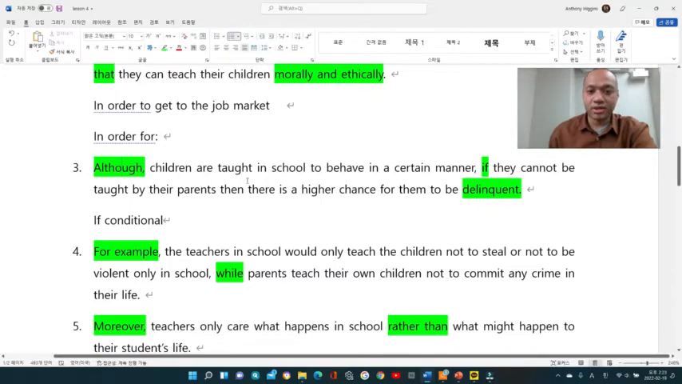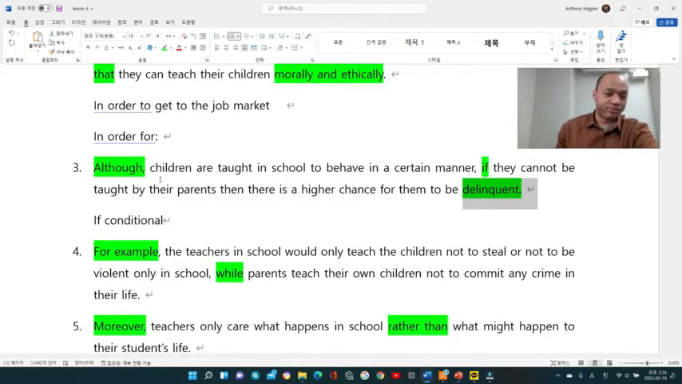Although children are taught in school to behave in a certain manner, if they cannot be taught by their parents, then there is a higher chance for them to be delinquent. So I used the if conditional, and then in the end I'll use this vocabulary, "delinquent", which means children who are riotous, right? They are really against the society.